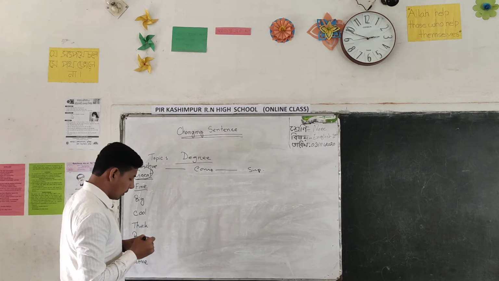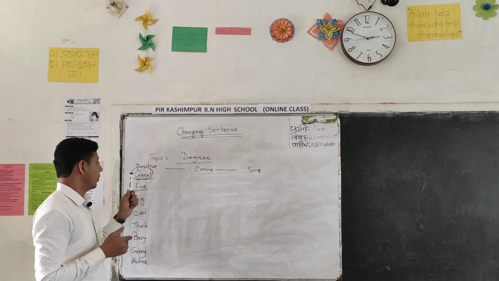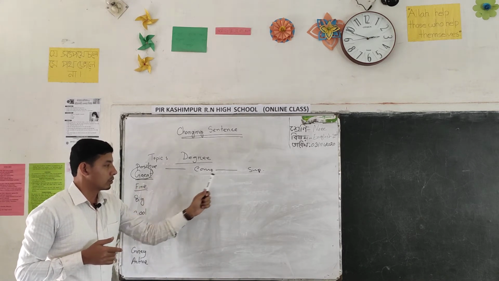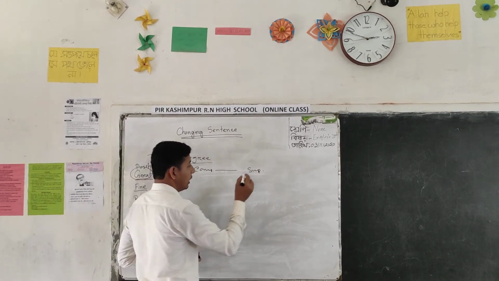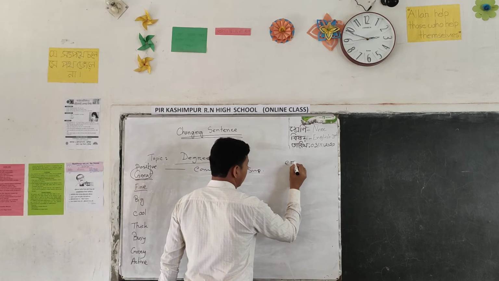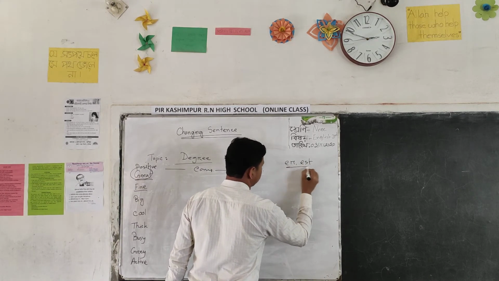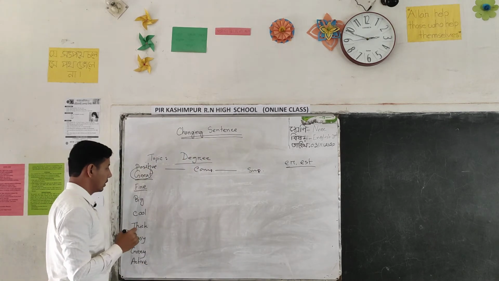We know that normally we can change positive to comparative, positive to superlative by using ER and EST after the base form of the word.